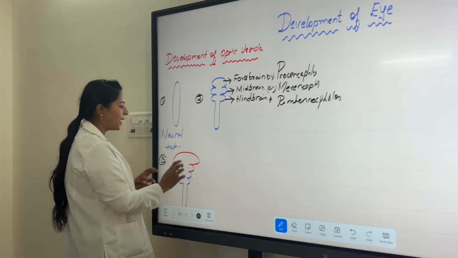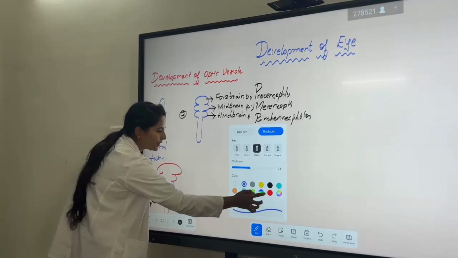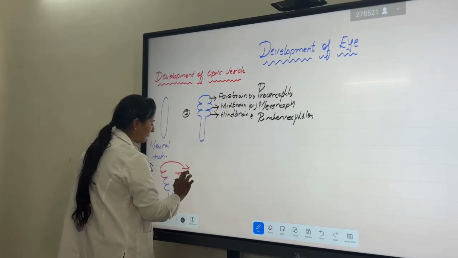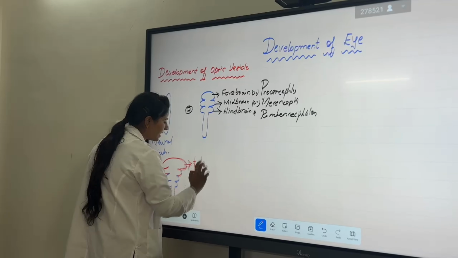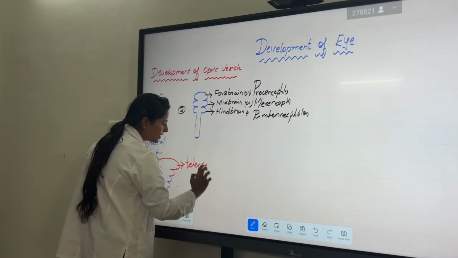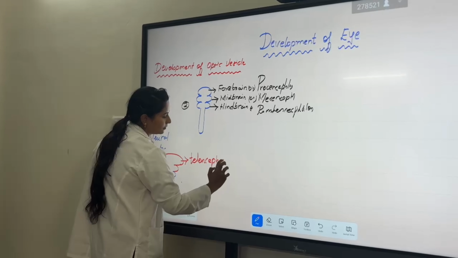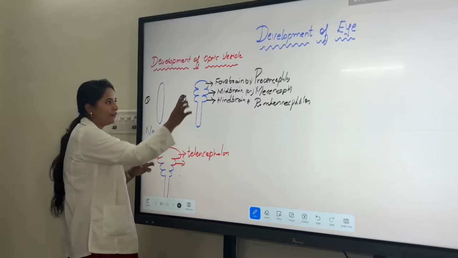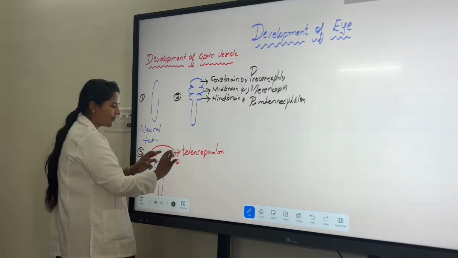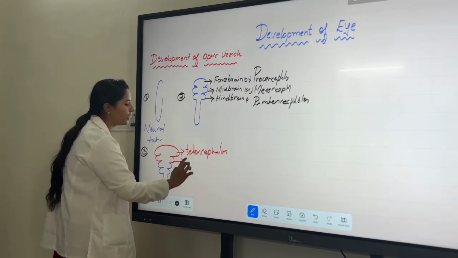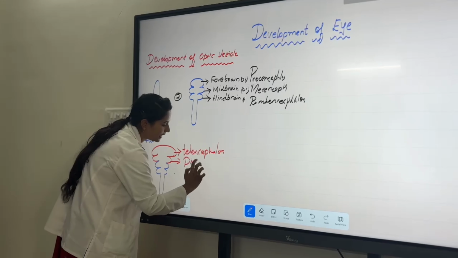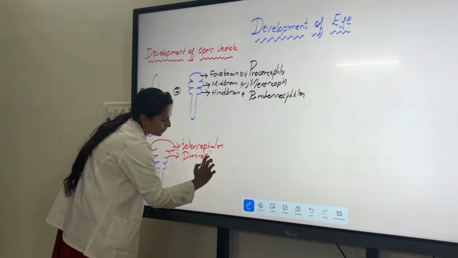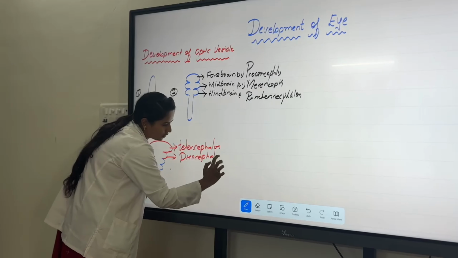The first part of the prosencephalon is called telencephalon and the second is called diencephalon.